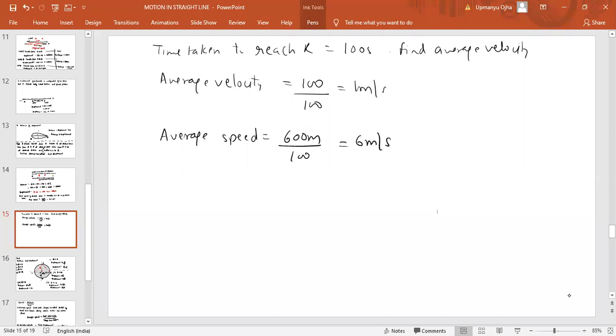I hope you understand that this is the difference between distance and displacement, average speed and average velocity. Okay, write down one more problem.